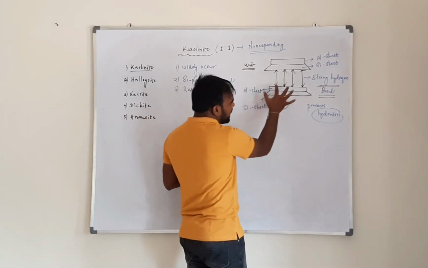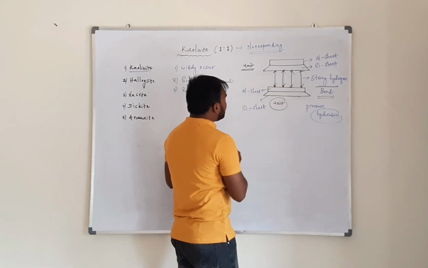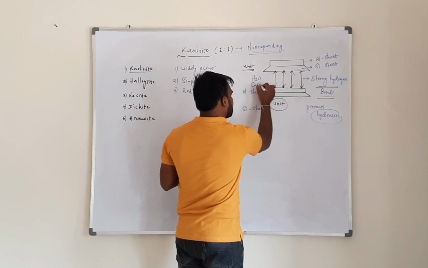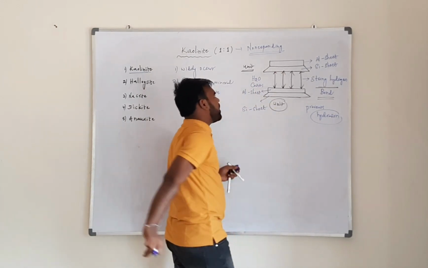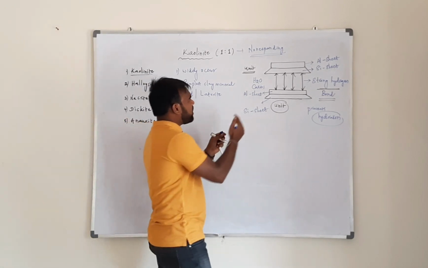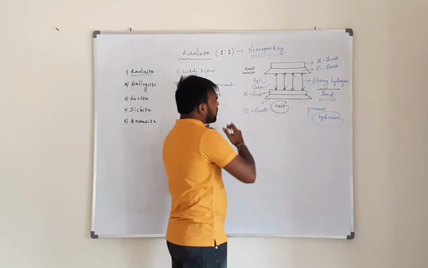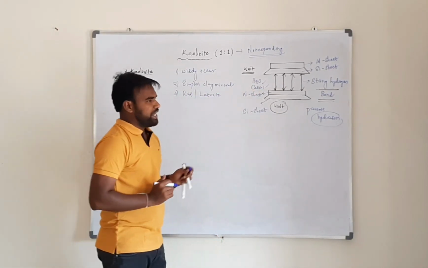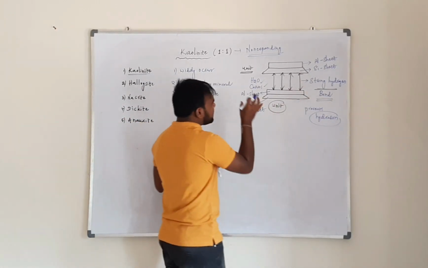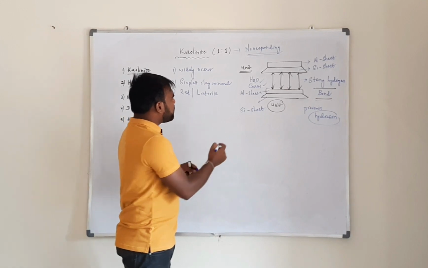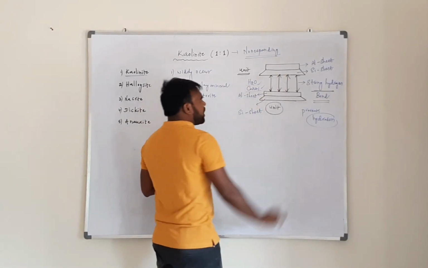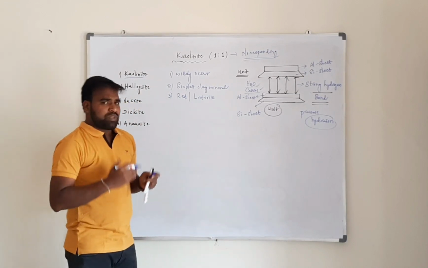That's why there is no chance for any water molecules and cations to enter between the two units of kaolinite. If there is no strong hydrogen bonding, there is more chance for water and cations to enter between the two units. But here, because of strong hydrogen bonding, the clay is fixed, and there is no chance for water molecules and cations to enter between the two units of kaolinite.